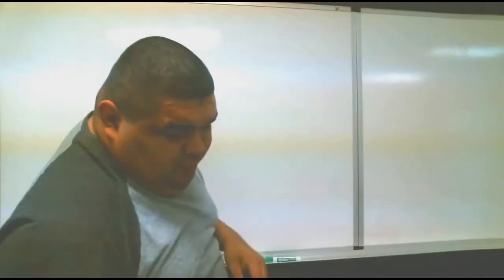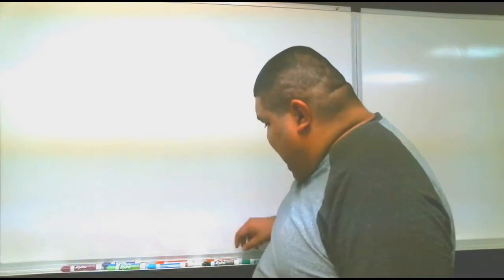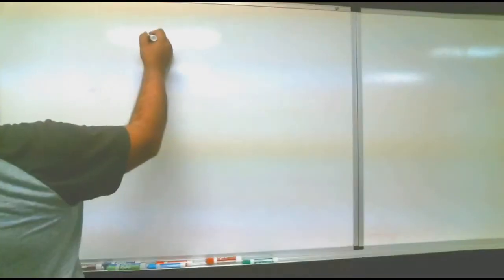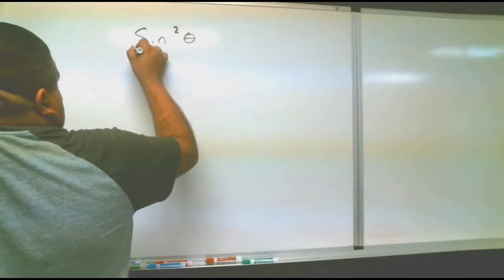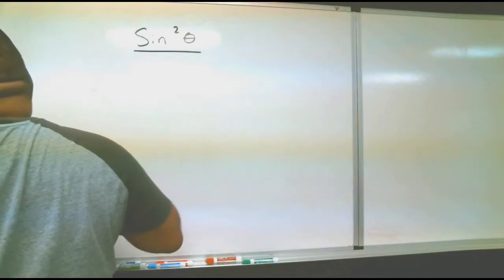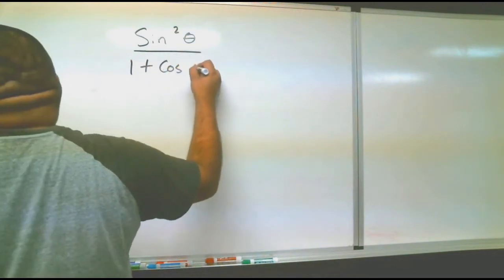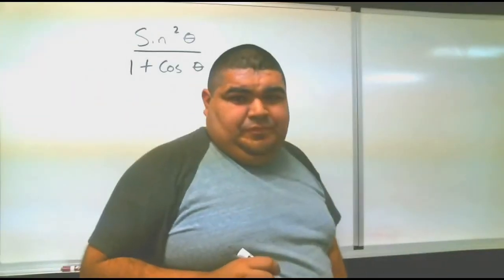All right, for our last problem, let's use black again. We have sine squared theta over 1 plus cosine theta, okay?